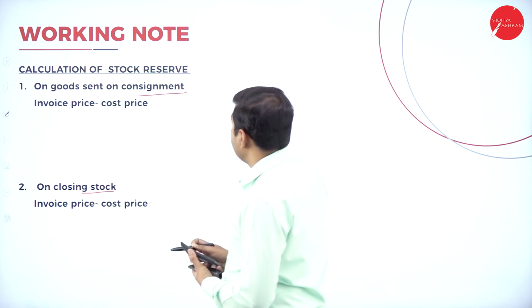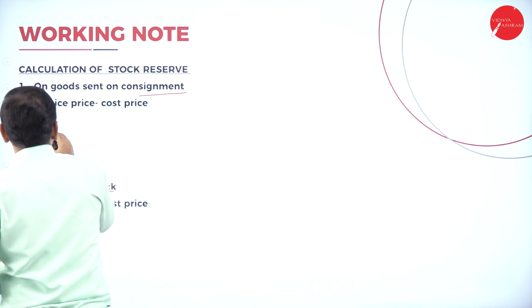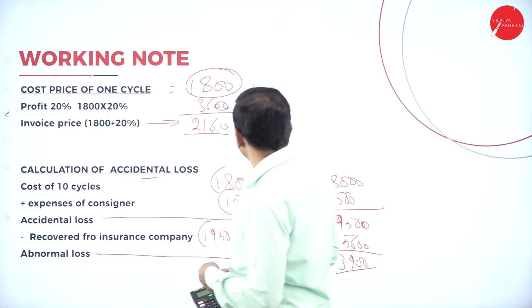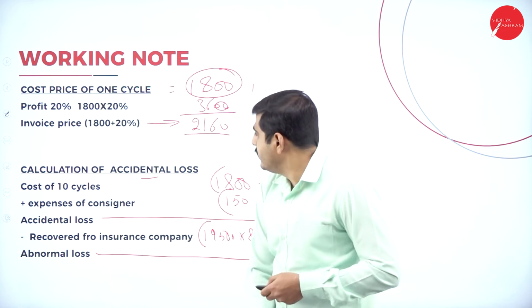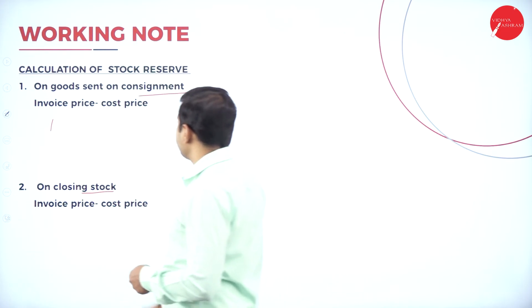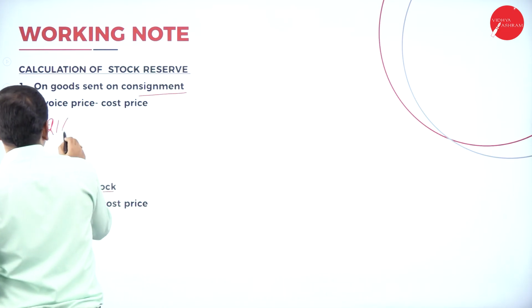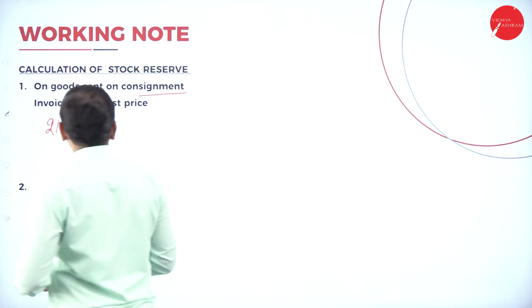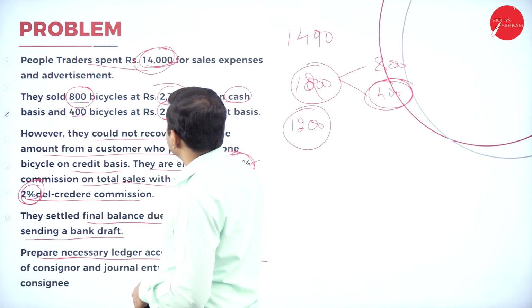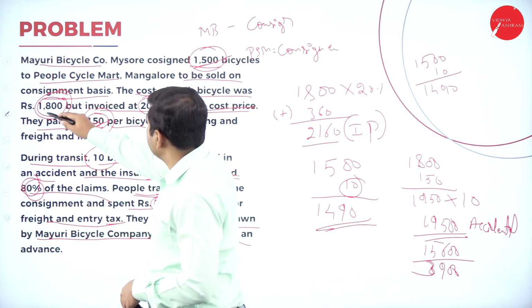So what is the invoice price? Let's calculate the invoice price here. 2,160 is the invoice price. So 2,160 minus the cost price. Our cost price is 1,800.